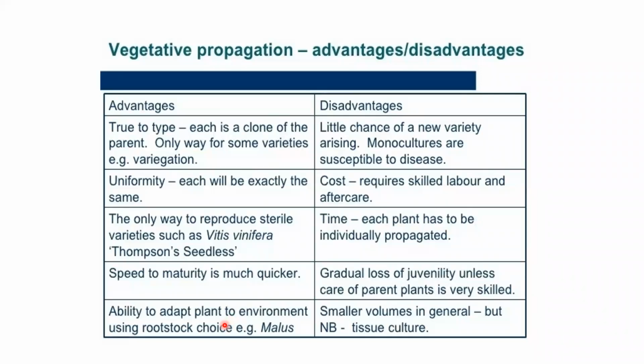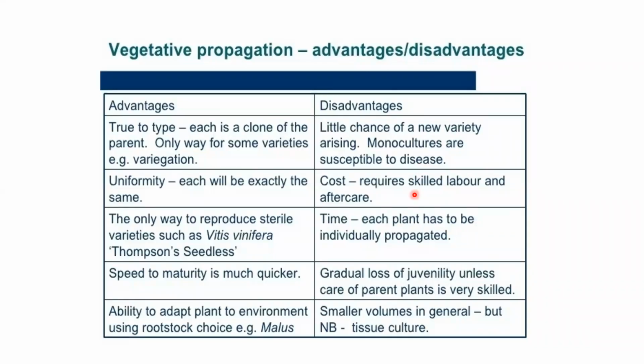What are the disadvantages? Monocultures are susceptible to disease, as I told you, since there is no variation. The clones are susceptible to the same diseases which the parents are facing. Then cost: not in all types of vegetative propagation, but propagation through tissue culture is a very costly method, and it also requires skilled labor. A normal person cannot perform tissue culture on their own.